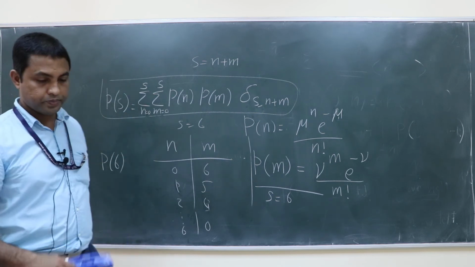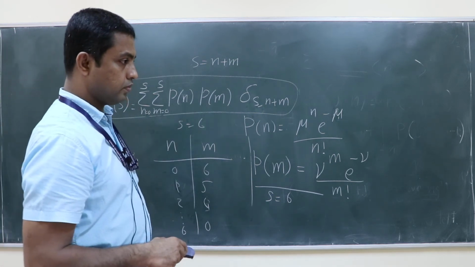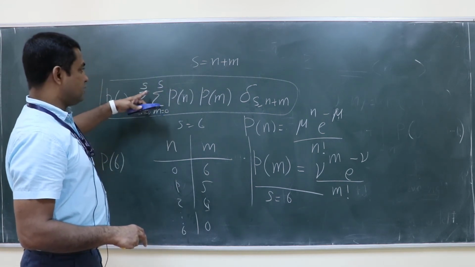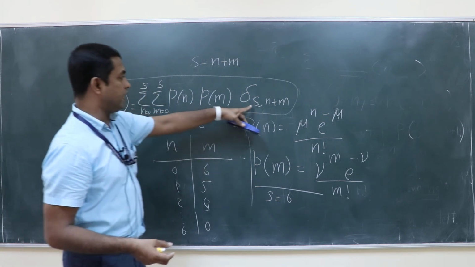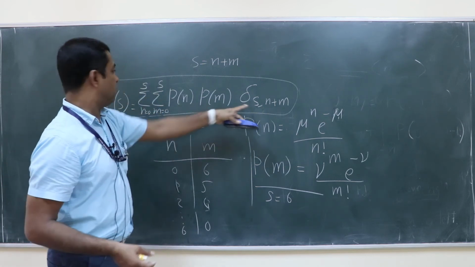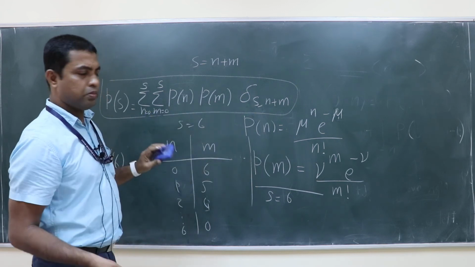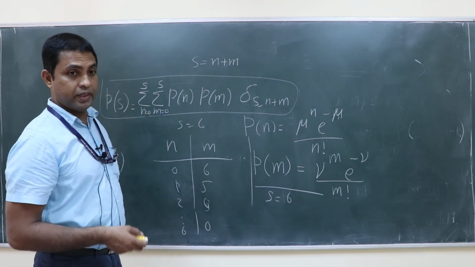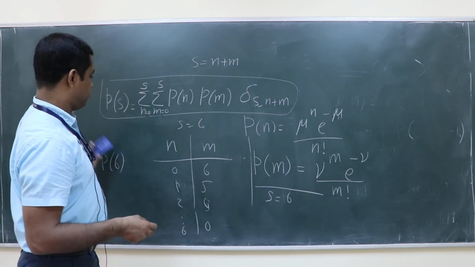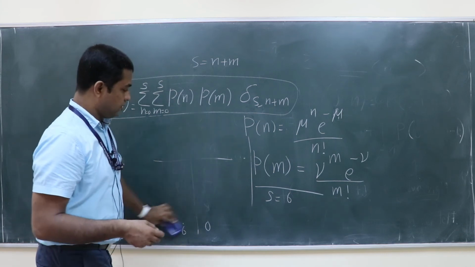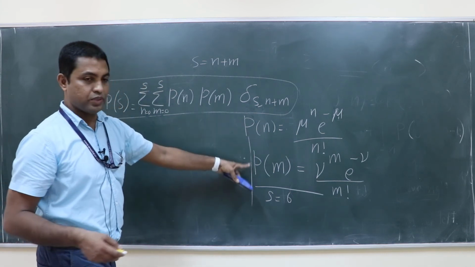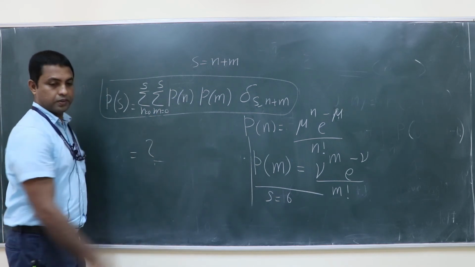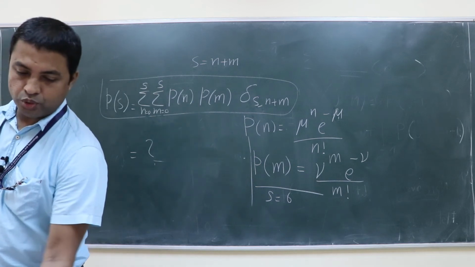Sir, even if n and m are greater than S, even then the delta will take care of it. It will take care, obviously, because n plus m can't be more than S definitely. But if you want to simplify things, it is better to give the limit there itself. Yes. So now you substitute this P of n and P of m here. Give me the answer. What is this equal to? I'll give you 2 minutes.